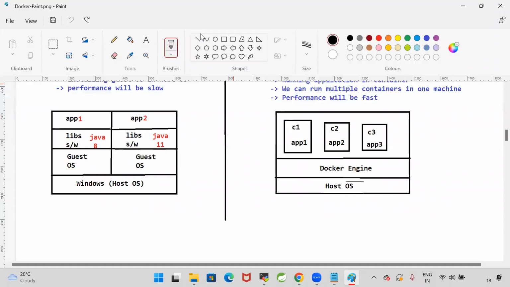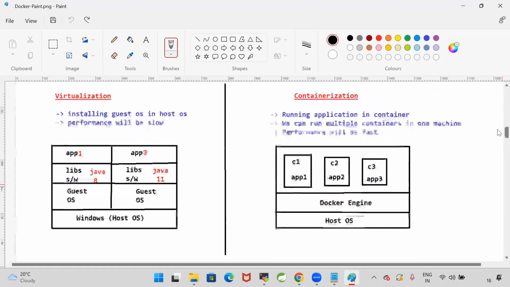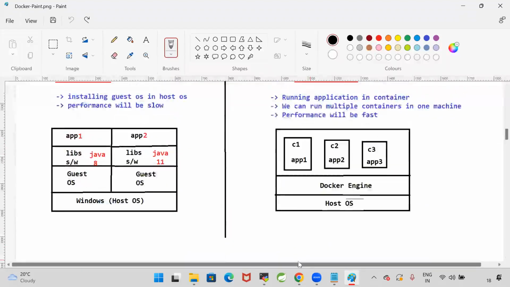Could we delete more than one image or container at a time? No, you need to give the container ID or image ID to delete. If you want to delete everything, the docker system prune command will delete everything in a single shot. I want to delete more than one image at a time. No, it's not possible, and the same for containers.